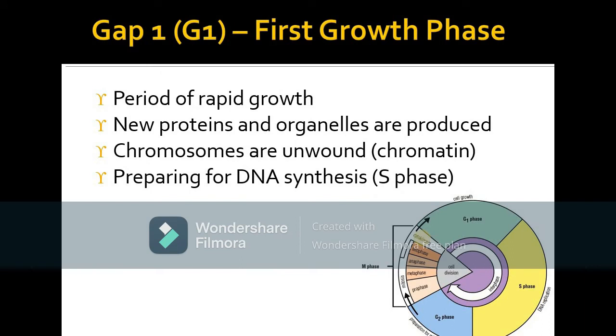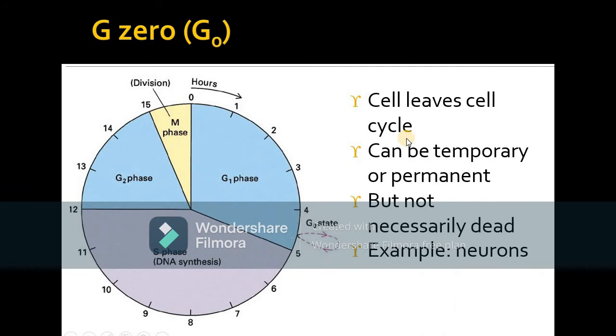Okay, coming towards the phases of mitosis, the G1 phase. G1 phase is the first growth phase. It is actually the period of rapid growth. In the G1 phase, new proteins and organelles are produced. Then the chromosomes are unwound, meaning the chromatin is present. It also prepares for DNA synthesis. That means it is preparing the cell for the S phase.